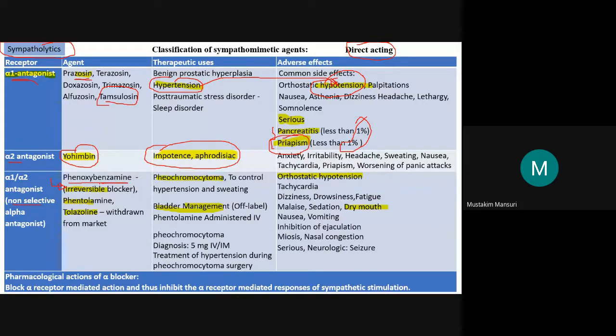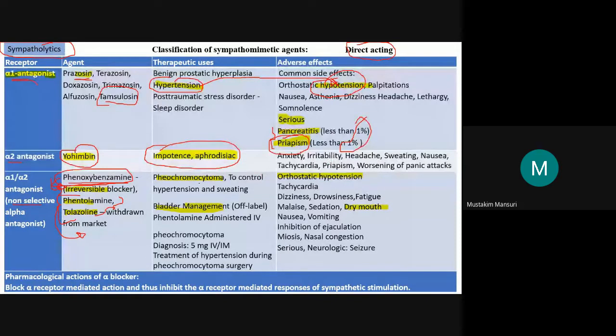Phenoxybenzamine is an irreversible non-selective alpha blocker, while phentolamine and tolazoline are reversible blockers. Tolazoline is already withdrawn from the market because of the toxicity.